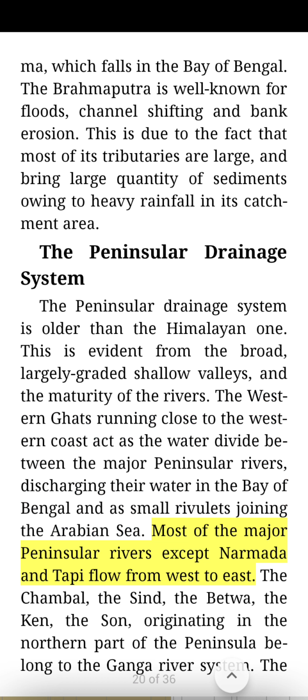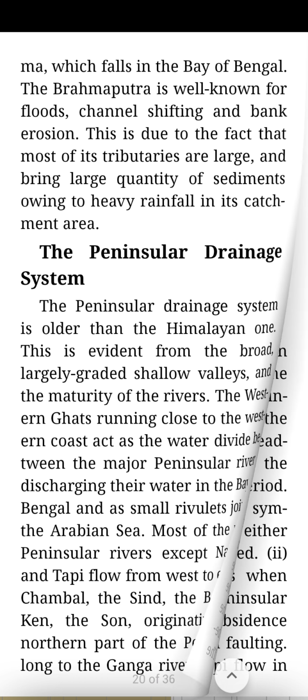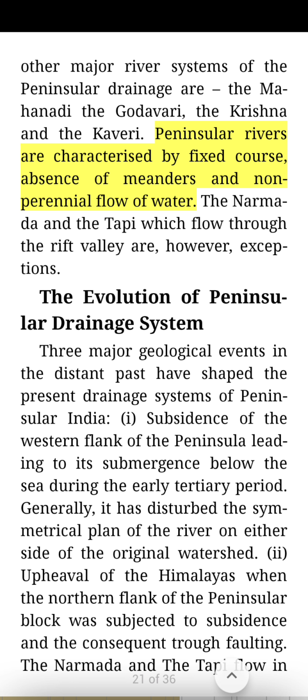Most of the major peninsular rivers except Narmada and Tapi flow from west to east. The Chambal, the Sindh, the Betwa, the Ken, the Son, originating in the northern part of the peninsula, belong to the Ganga River system. The other major river systems of the peninsular drainage are the Mahanadi, the Godavari, the Krishna, and the Kaveri. Peninsular rivers are characterized by fixed course, absence of meanders, and non-perennial flow of water. The Narmada and the Tapi, which flow through the Rift Valley, are, however, exceptions.